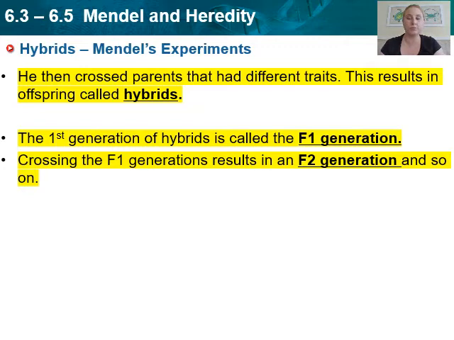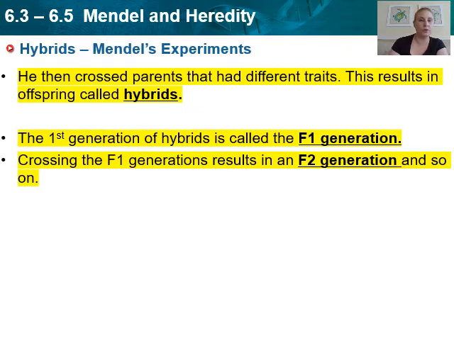They had a big P and a little p. The first ones, he knew what they were. Like little p's and little p's would always have little p's and little p's. Okay, but if you cross something that has two different ones, okay, they're heterozygous, you're going to end up with different qualities. The first generation of hybrids he called the F1 generation.